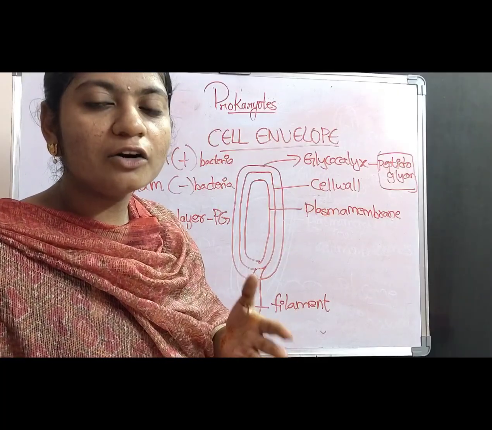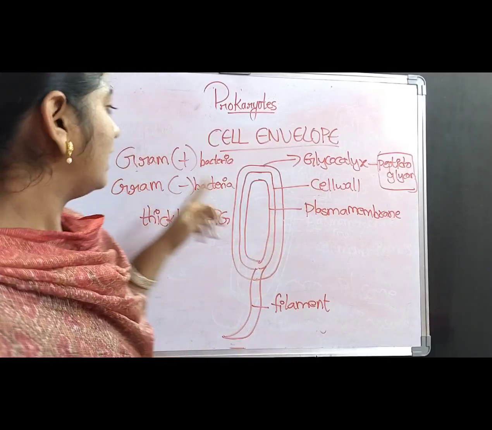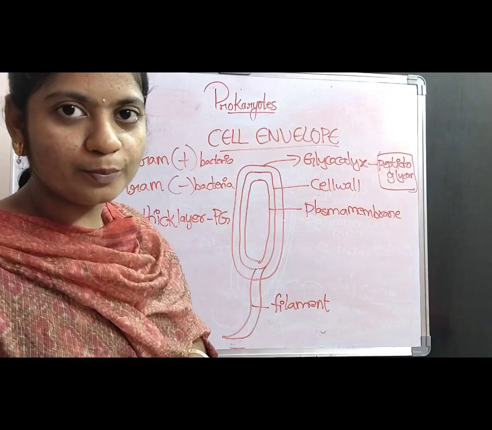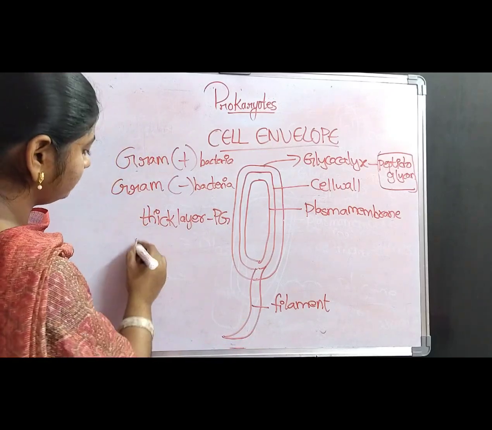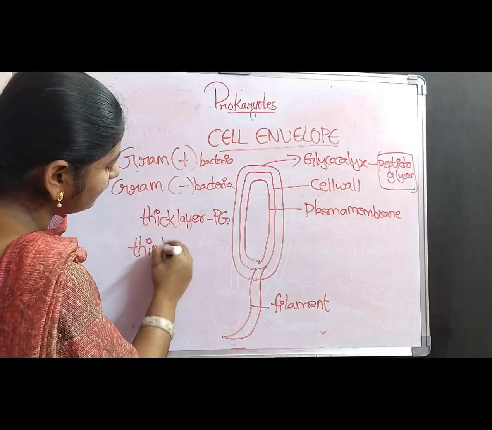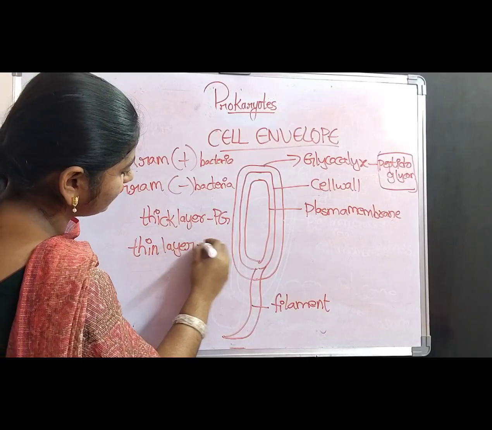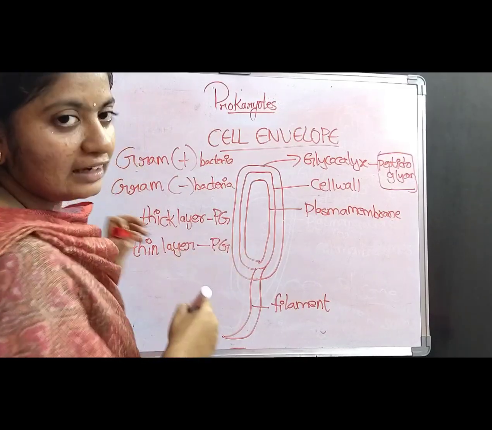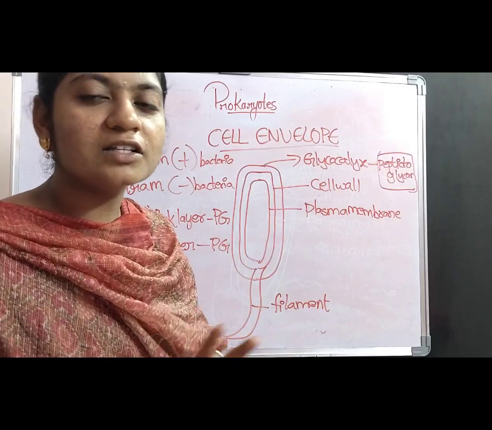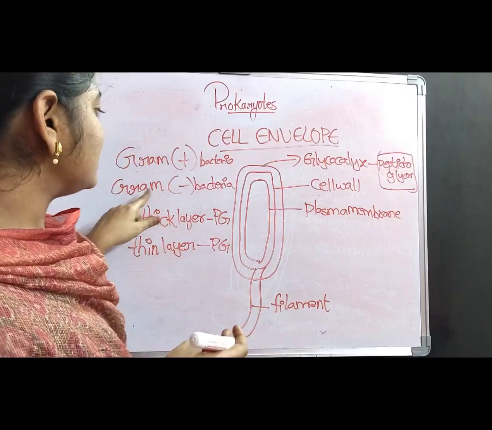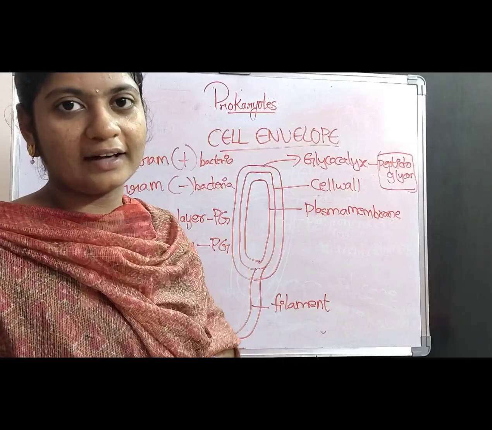If the bacteria undergo the staining process, then they are called gram-positive bacteria. If the bacteria contain a thin layer of peptidoglycan, then they do not undergo the staining process. If the bacteria do not undergo the staining process, they are called gram-negative bacteria.